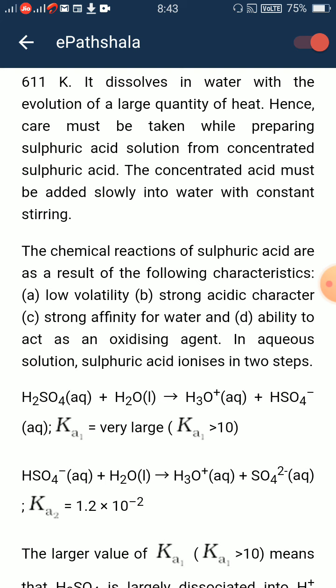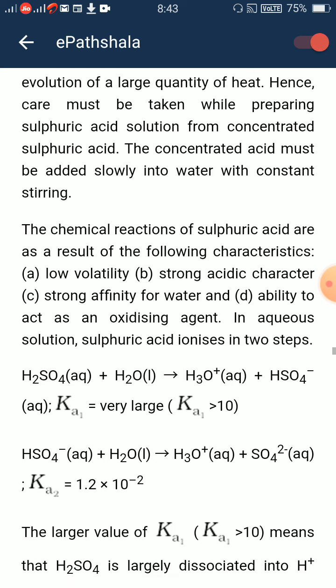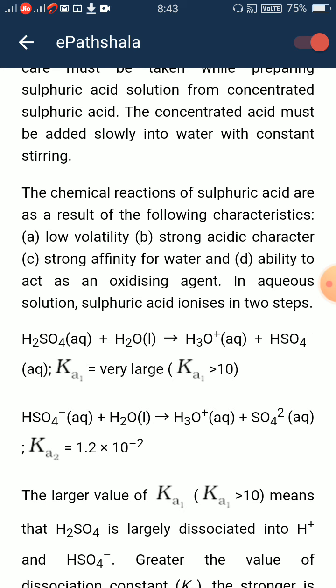The chemical reactions of sulfuric acid are as a result of the following characteristics: low volatility, strong acidic character, strong affinity for water, and ability to act as an oxidizing agent. In aqueous solution, sulfuric acid ionizes in two steps. H2SO4(aq) + H2O(l) ⇌ H3O+(aq) + HSO4-(aq), Ka1 is very large, Ka1 > 10.